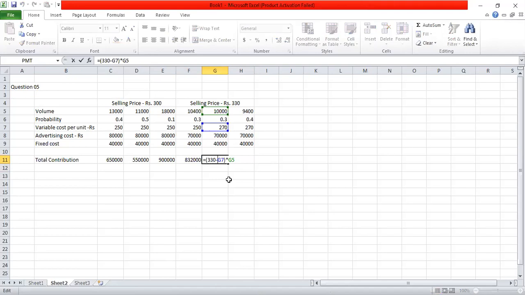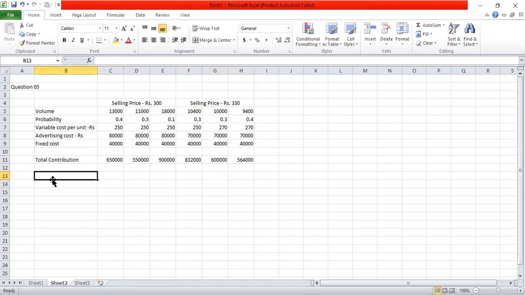In the next one, 330, variable cost is 270 since the volume is 10,000, into the volume of 10,000. Next one, 330 minus 270 since the volume is less than 10,000, into 9,400. So these are our different contributions.